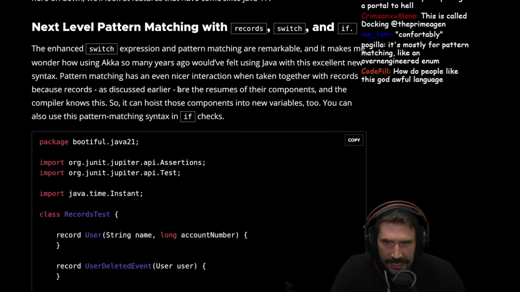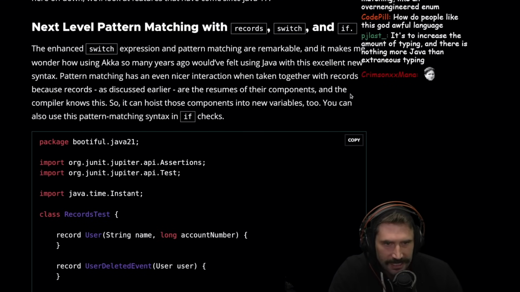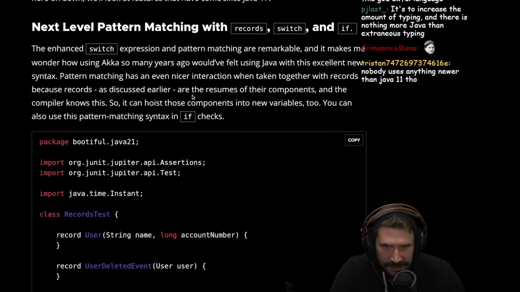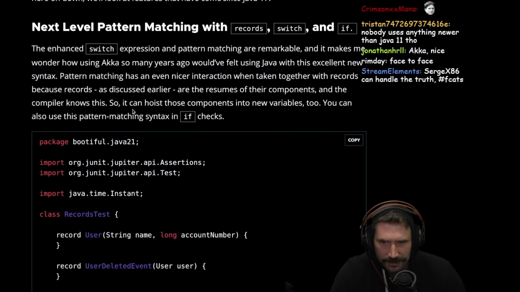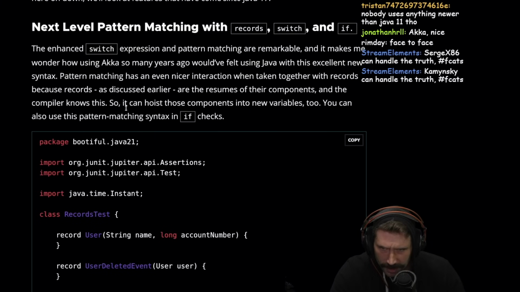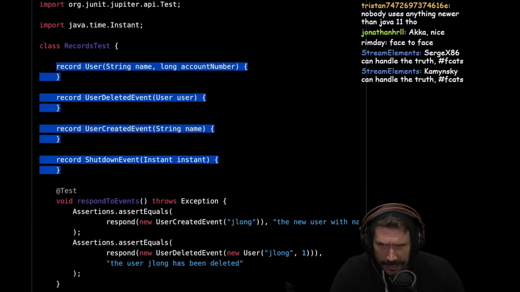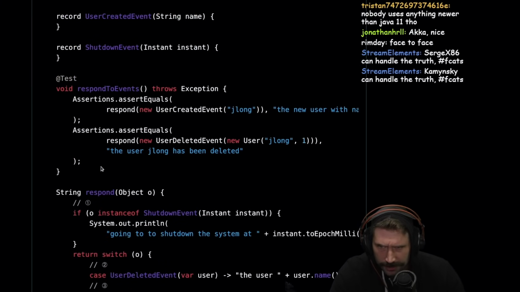Pattern matching has an even nicer interaction when taken together with records because records, as discussed earlier, are the resumes of their components, and the compiler knows this. So it can hoist the components to a new variable too. Okay, let's see. So we got a bunch of records. Okay, hey, record. Okay, cool.